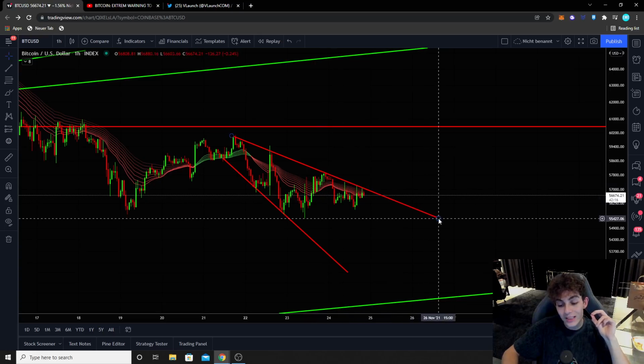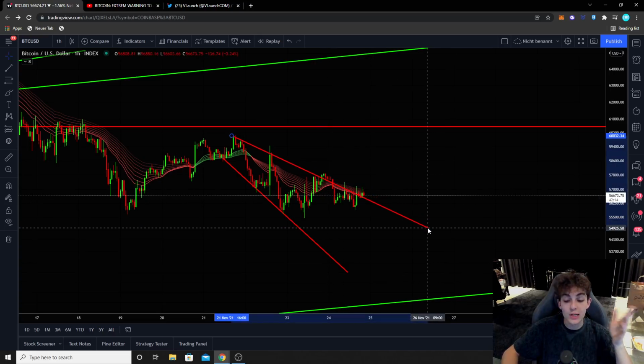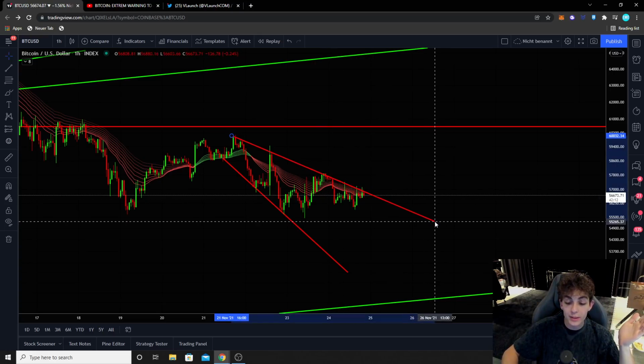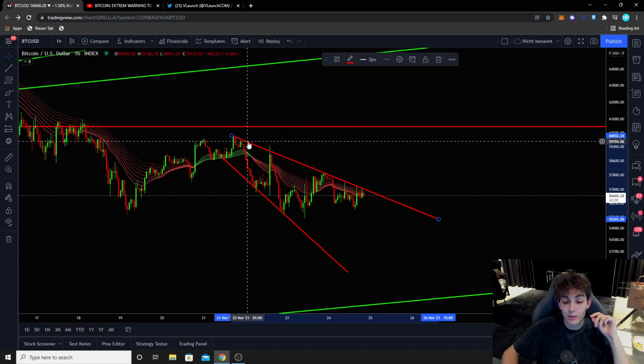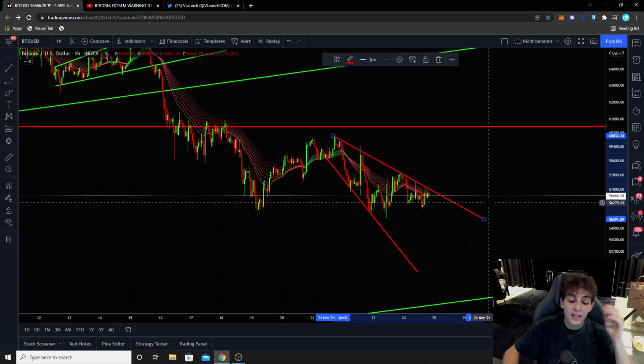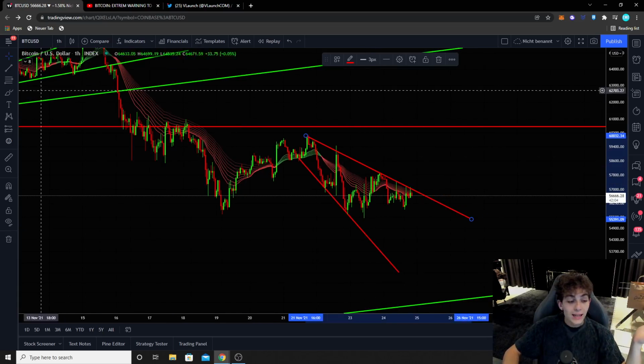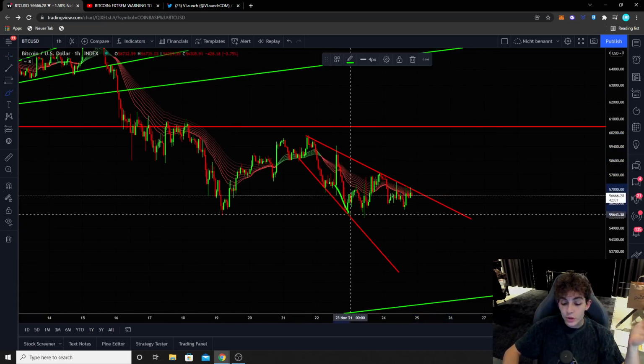I had to redraw this line a little bit actually because, as you guys can see, we broke out of it, but this is not really the case. We're connecting the wicks here. We actually know that this line was based around here. We didn't break out of it, and that's the reason why we also never reached the price target of this W pattern,